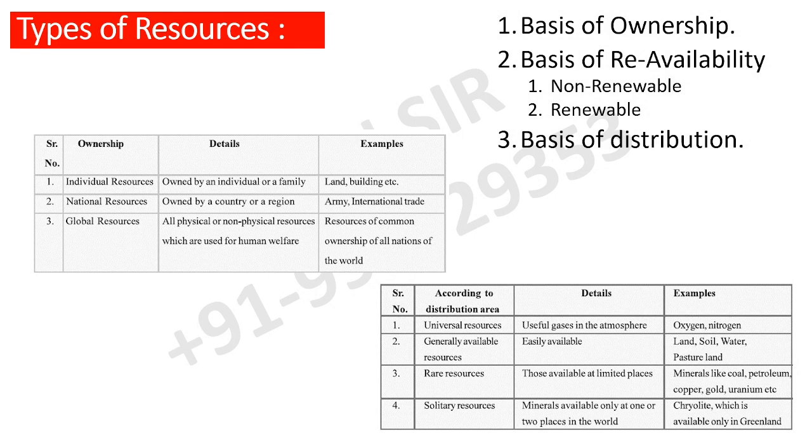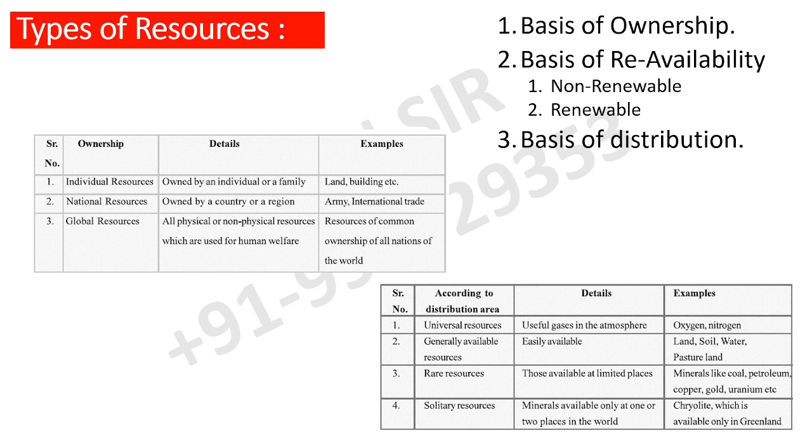On the basis of ownership, availability and distribution, we have different types of resources: individual resources, national resources and global resources. Individual resources are owned by an individual or a family, such as land or a building, where you are living.